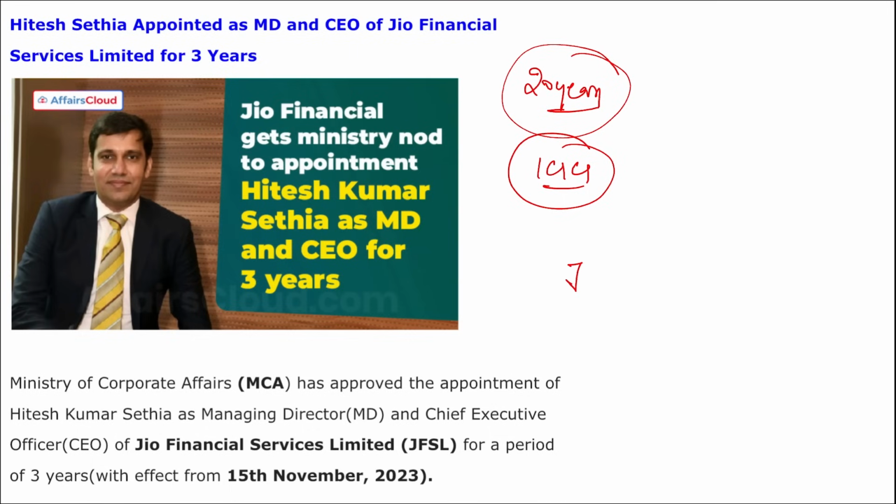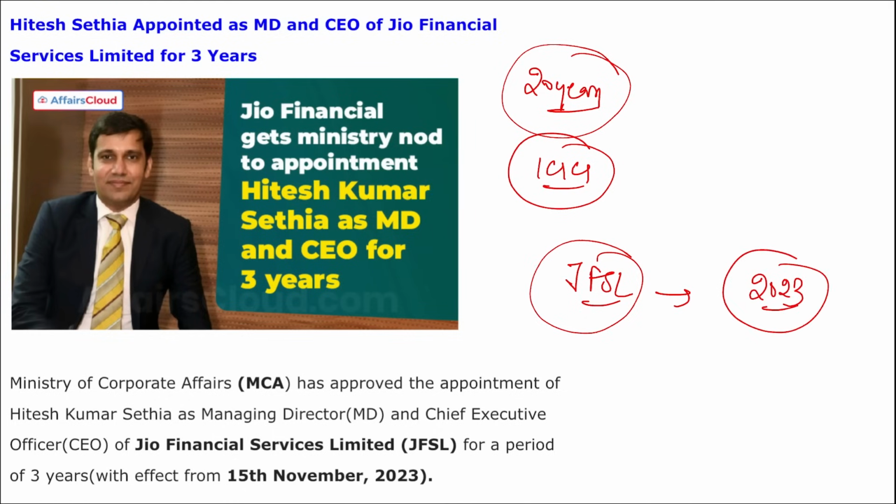Then if we talk about Geo Financial Service Limited, this offers various financial services such as insurance broking, payment services, etc. It is registered with RBI as NBFC. Then here independent and non-executive chairman will be Kundapur Vaman Kamath. Headquarters is in Mumbai, Maharashtra. Formed in 2023 on 25th of July.